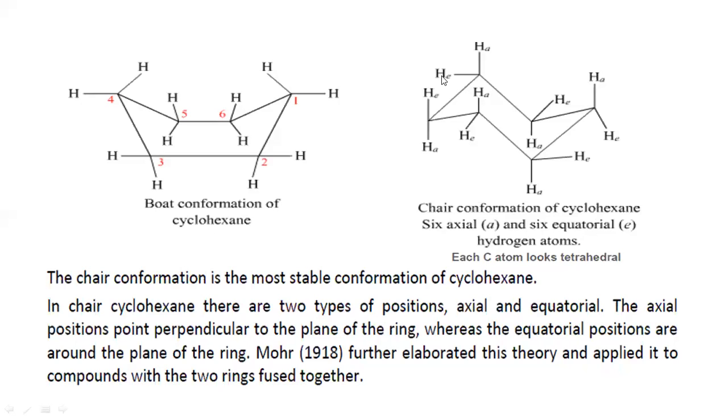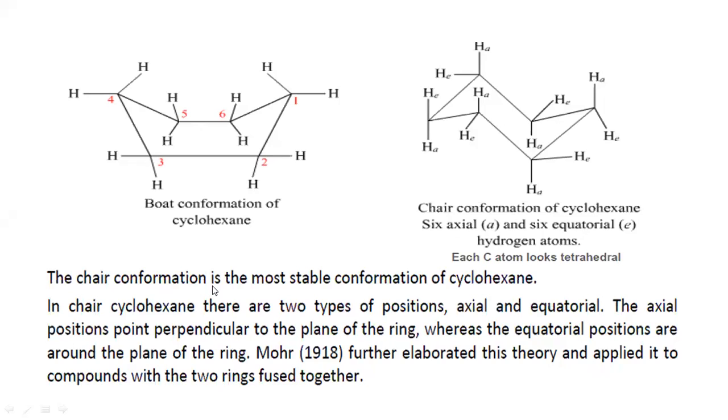When hydrogens are perpendicular to the plane, they are known as axial hydrogens. And when the hydrogens are parallel to the plane, they are known as equatorial hydrogens. In this case, each carbon atom looks tetrahedral. See here, if we consider this carbon atom, it looks like a tetrahedral geometry. Every carbon atom in this conformation looks tetrahedral.